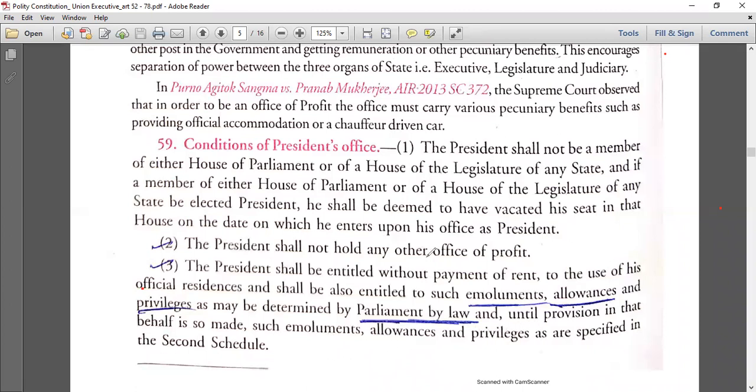See, the Constitution said that these things will be determined by the Parliament by law. But overnight Parliament can't make a law, right? So till Parliament makes a law, it will be decided as specified in the second schedule. The second schedule covers all these things: emoluments, allowances, privileges. In the second schedule, it is clearly mentioned in the book. Okay. So the second schedule has the power. Then when Parliament makes a law, it will go by the provisions of that law.